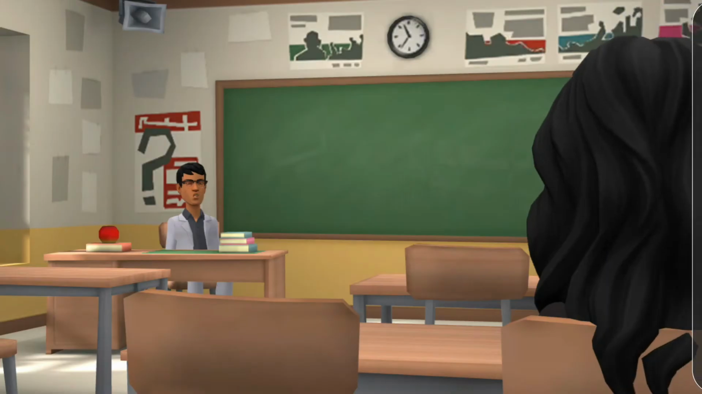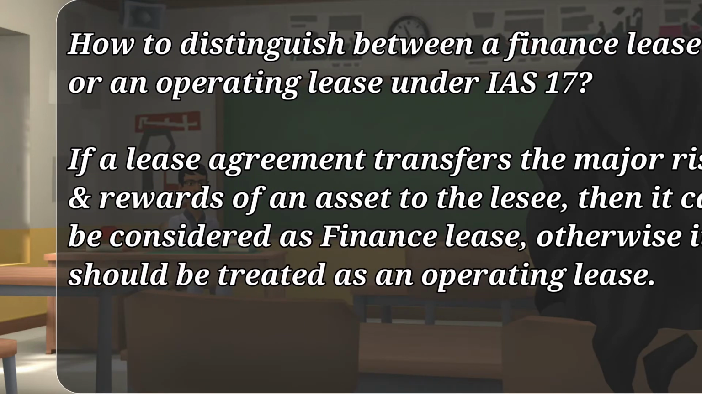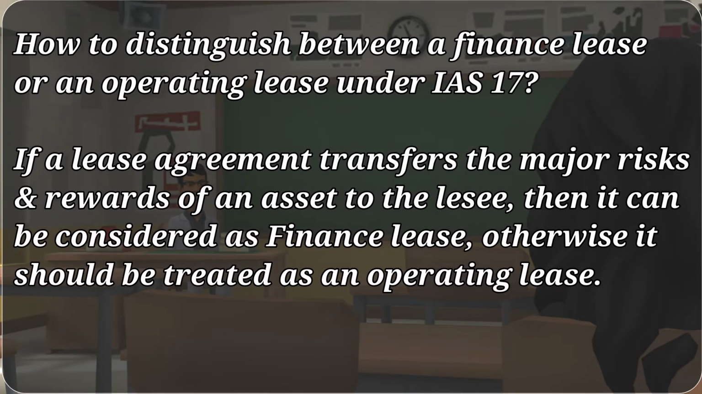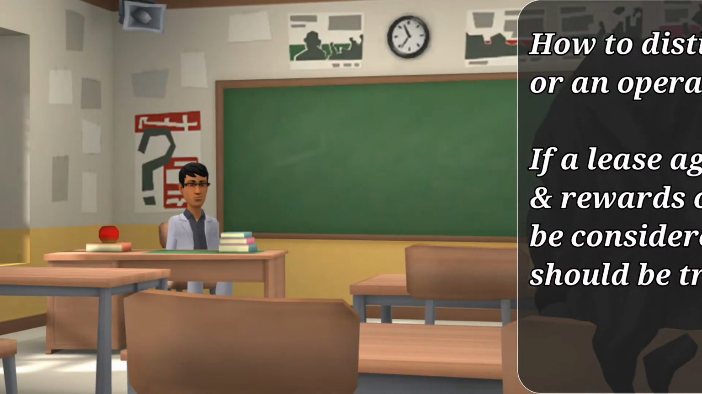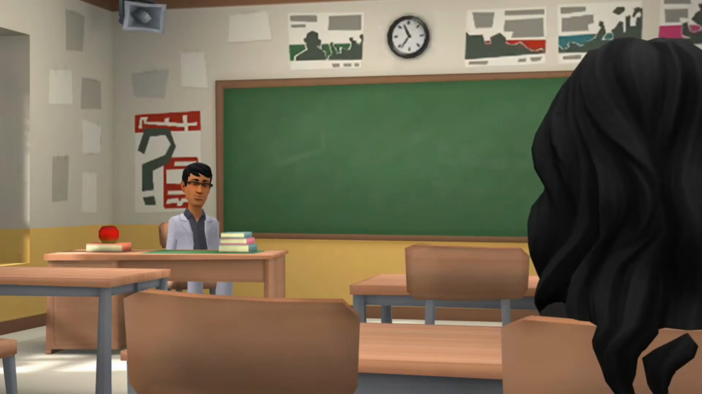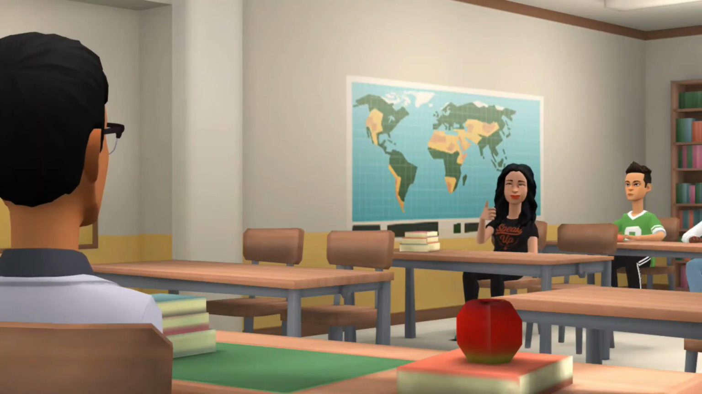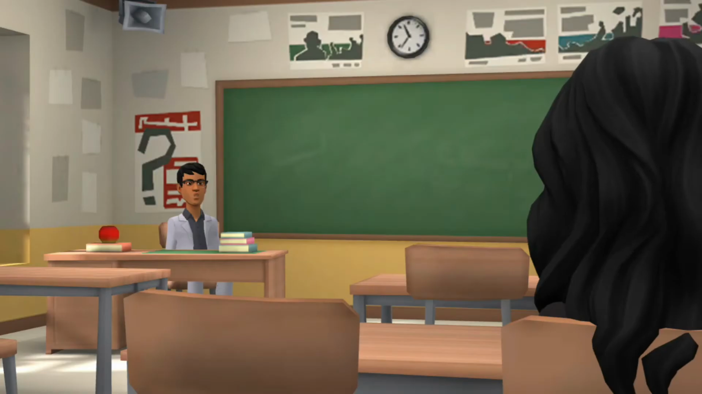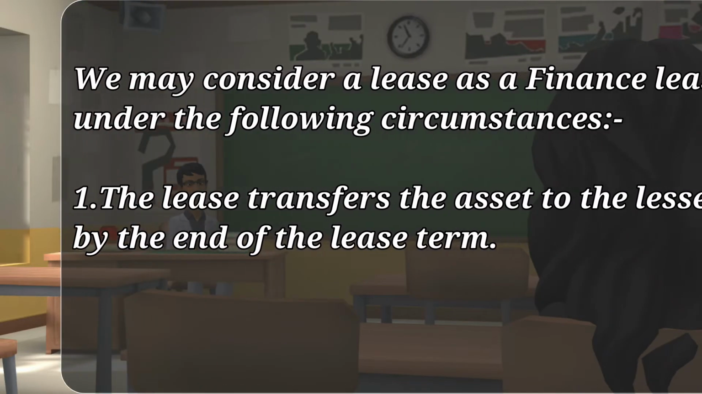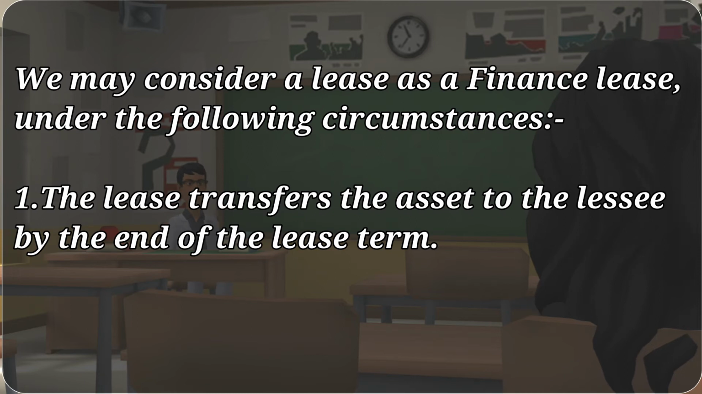Now, how to distinguish between a finance lease and an operating lease under IAS 17? If a lease agreement transfers the major risks and rewards of an asset to the lessee, then it can be considered a finance lease, otherwise it should be treated as an operating lease. This classification should be made at the inception of the lease. We may consider a lease as a finance lease under the following circumstances. May I also call Krishna to throw some light on this topic.